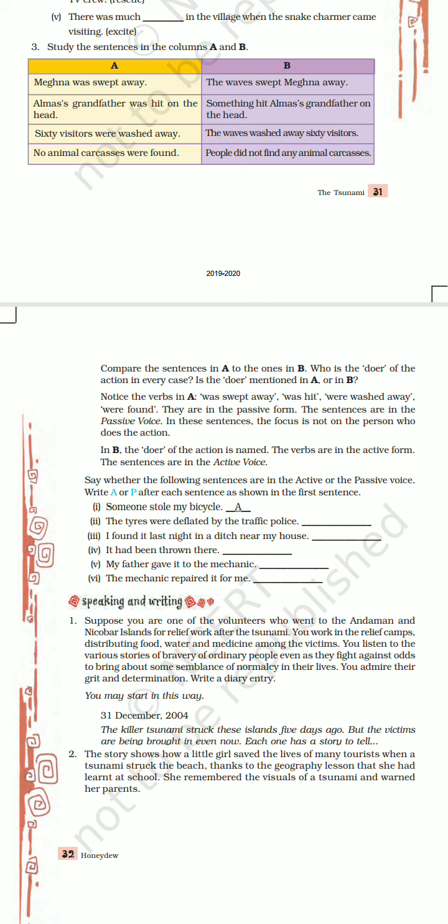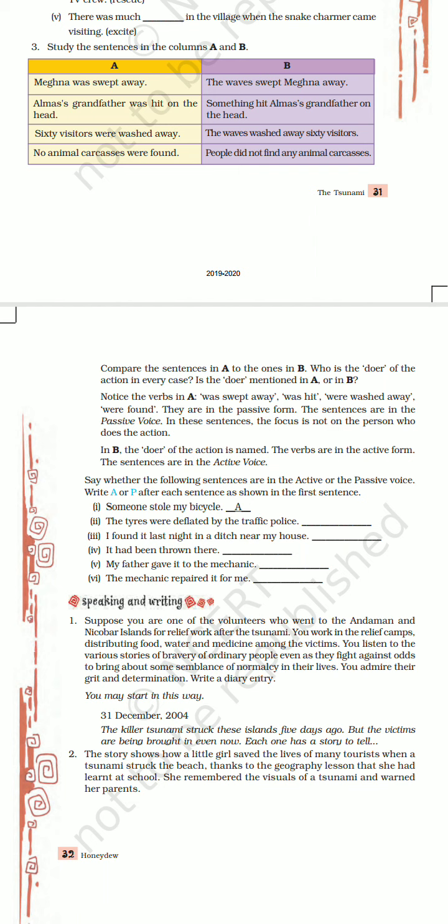Now you look at the given columns A and B in the table. Column A, Meghna was swept away. In this sentence, Meghna is subject and Meghna is passive. She is not doing anything. Now look at column B. The waves swept away Meghna. In this sentence, the waves are our subject. They are doing something. Yes, the waves are sweeping away Meghna.